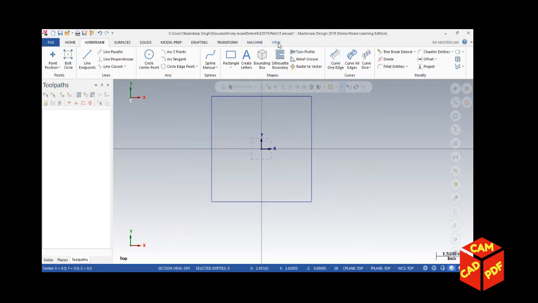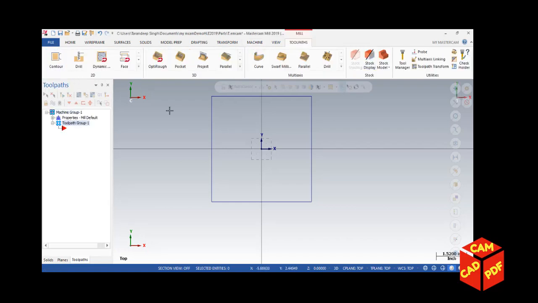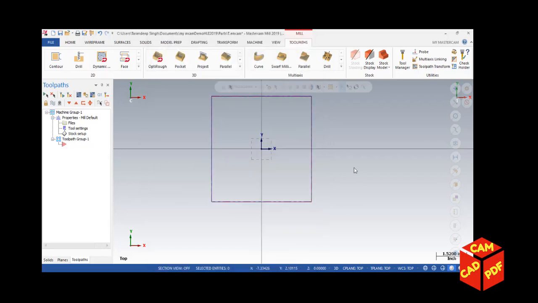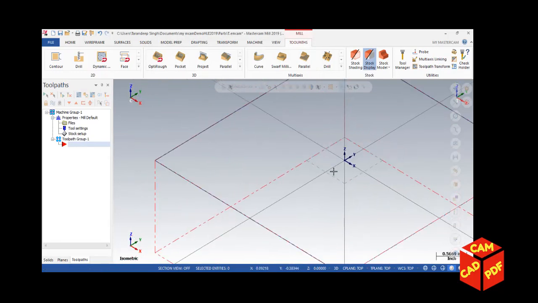Then go to machine and click on mill, click on default, expand this property menu to set up stock, click on stock setup, click all entities and then make our Z value 2 inches, click OK, and then go to isometric view to see our stock is set up.